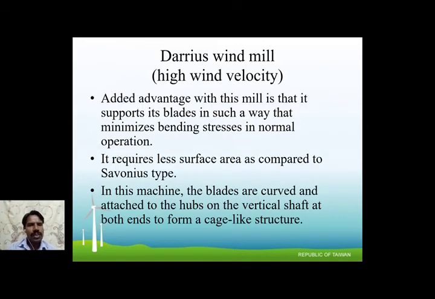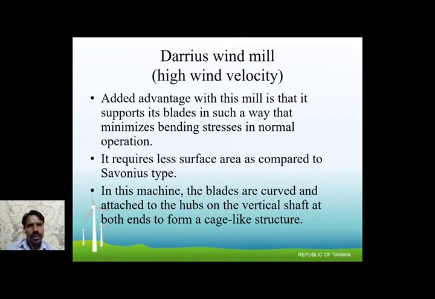The Darius can be used at high wind velocity. It has some other advantages. They support the blade in such a way that they minimize the bending stresses in normal operation. The stress is very dangerous and can break down the blade. In this type of windmill we can minimize the stresses. It requires less surface area as compared to the S type.